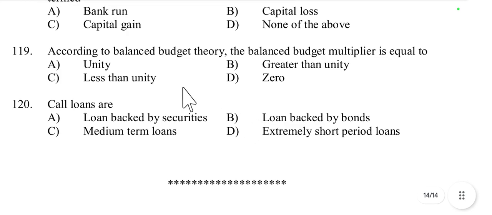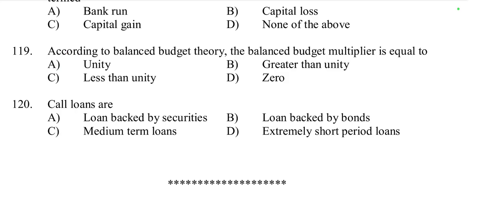Then question number 119, according to balanced budget theory, the balanced budget multiplier is equal to unity, greater than unity, less than unity or 0. So the balanced budget multiplier is equal to 1, that is called unity. In Keynesian economics, the balanced budget multiplier is 1, meaning that an increase in government spending financed by an equal increase in taxes will result in a net increase in income equal to the increase in spending.